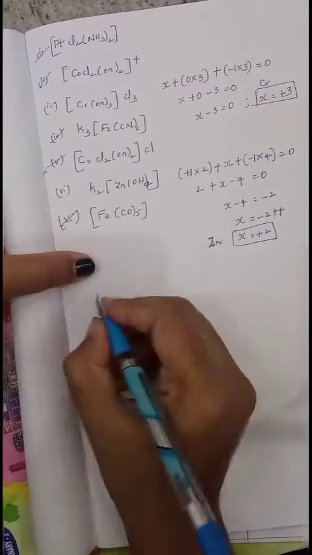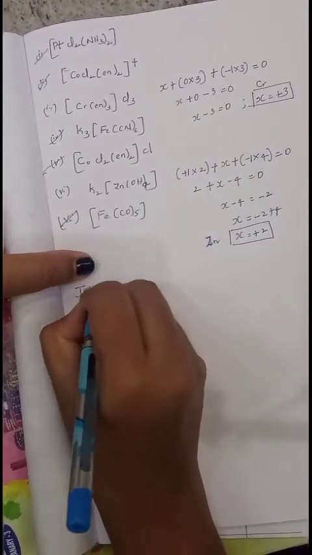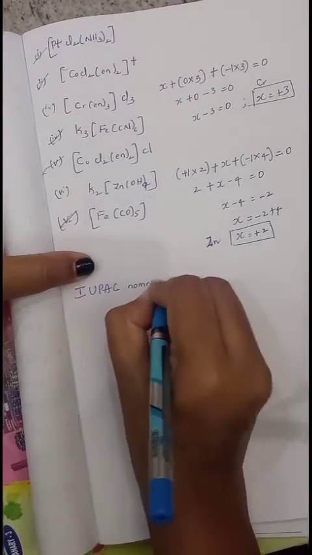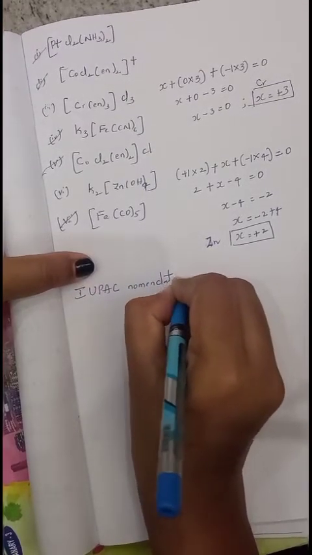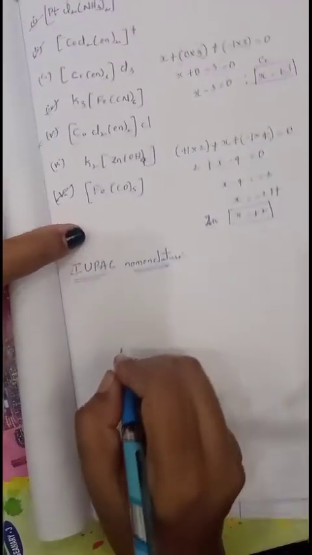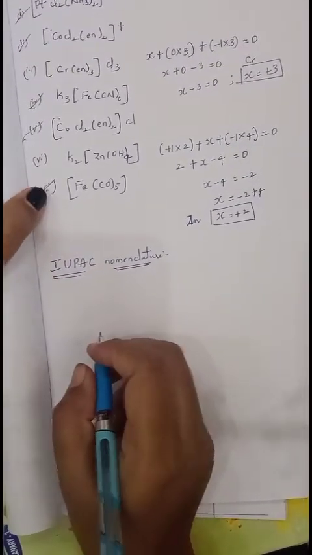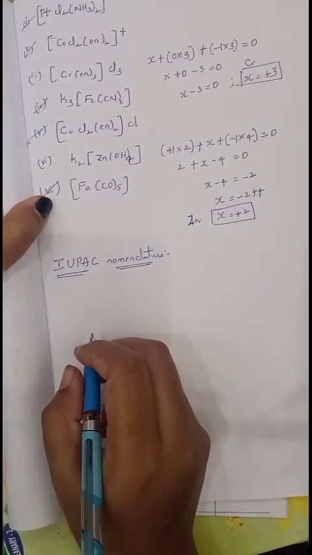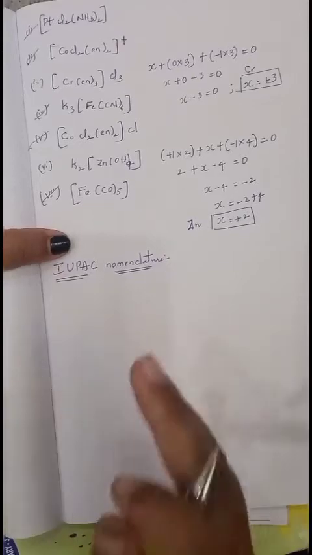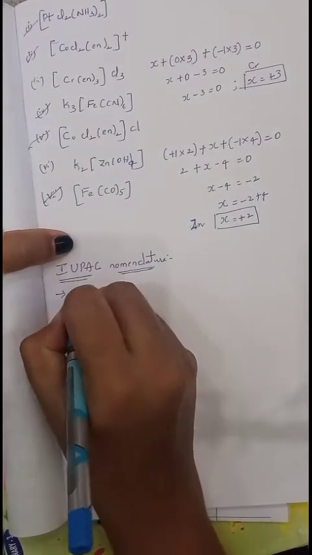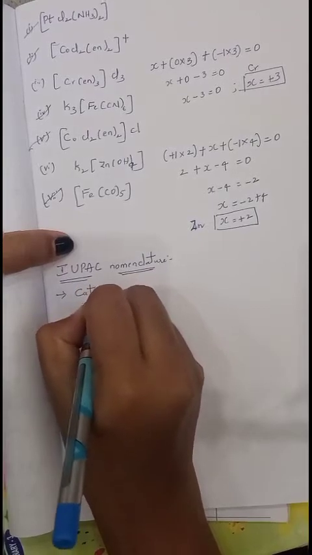Now we'll see IUPAC nomenclature. As for organic compounds, even for coordination compounds we can use IUPAC nomenclature. By using this nomenclature system, we can give names for different types of inorganic coordination complexes. For that I have given rules for you. First, write the name of the cation, if a cation is present.